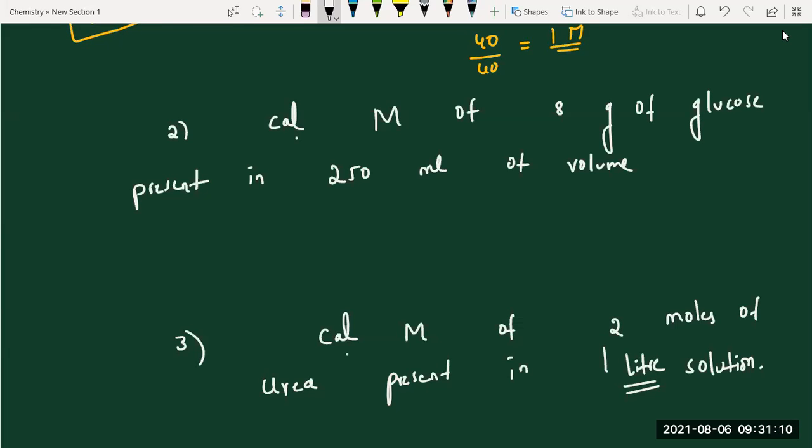We'll do this question. Calculate molarity of 8 grams of glucose present in 250 ml of volume.